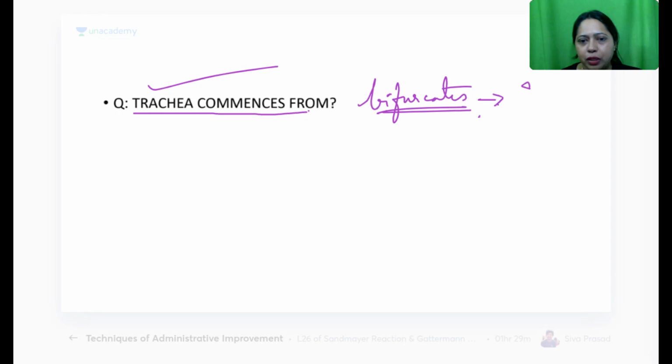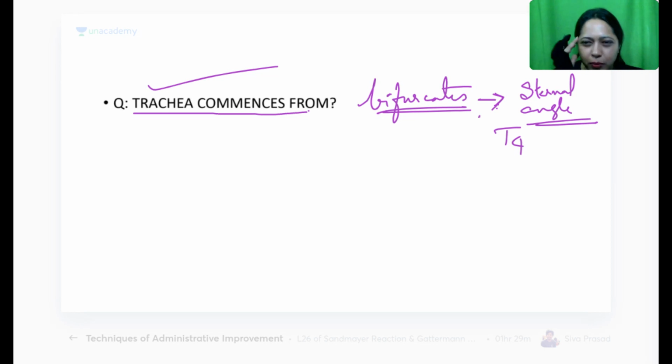At the level of T4, T5, the sternal angle, right? Angle of Lewis. So obviously trachea commences above that. That's common sense. Definitely it is not below T4, right? So where does it start? Bifurcation is at T4, so obviously it would have started much higher.